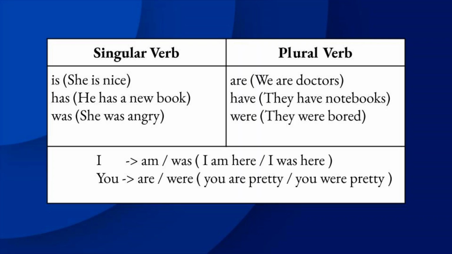Were is also used with plural nouns. For example, they were bored. We were bored. But we should use were in past tense. And one more thing, two nouns are there.